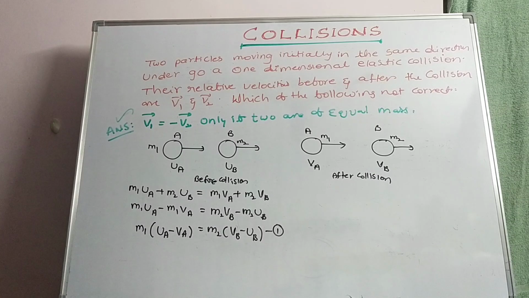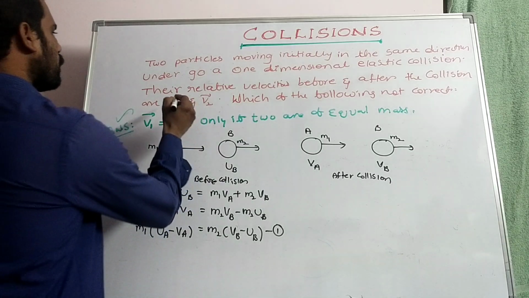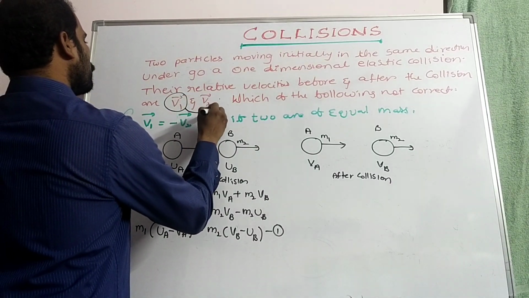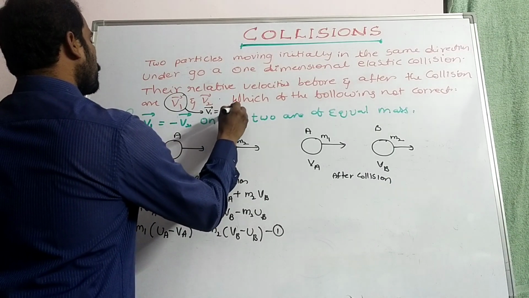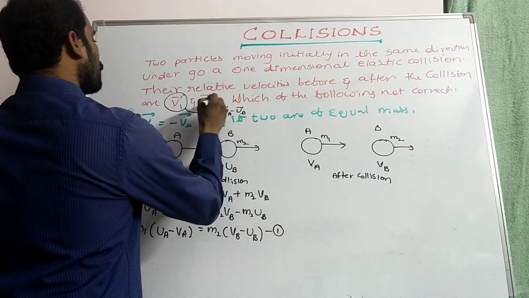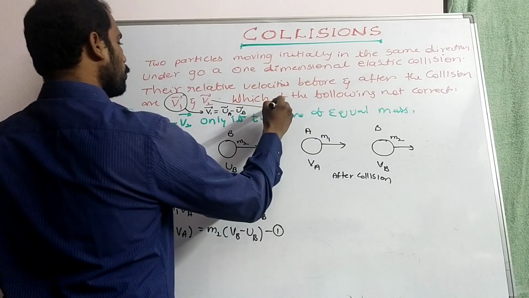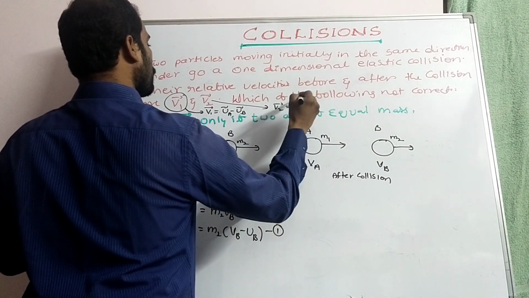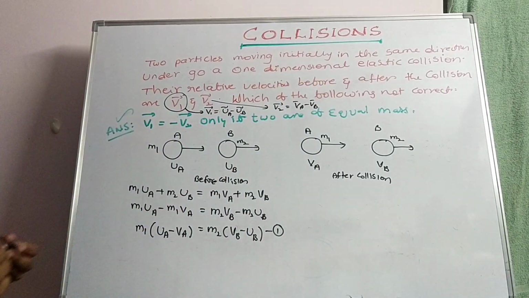So that is expression number 1. Now, see here, V1 bar is there, no? V1 bar is UA minus UB. What about V2 bar? V2 bar can be written as VA minus VB.